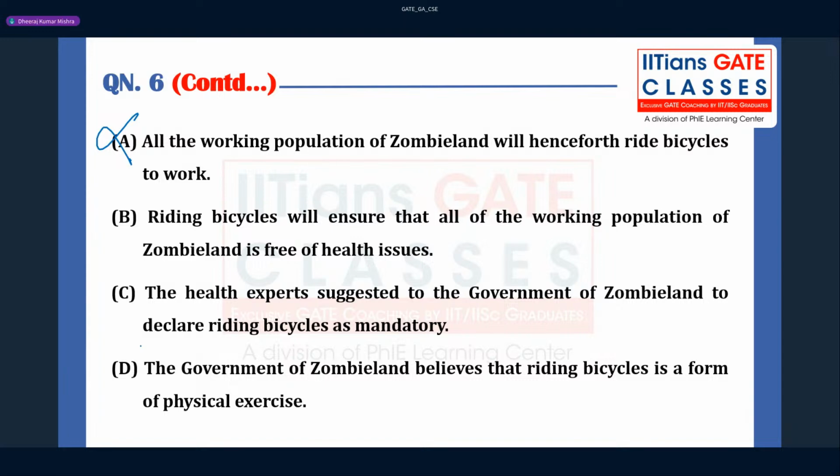So this cannot be the correct one. This is correct, because the government thinks that this is a form of physical exercise, so they might give the incentive. This is very important to keep in mind. These other options are not correct, because these are facts we think. We might go like this, but we also have to go according to what the government thinks and why it is offering the incentive.